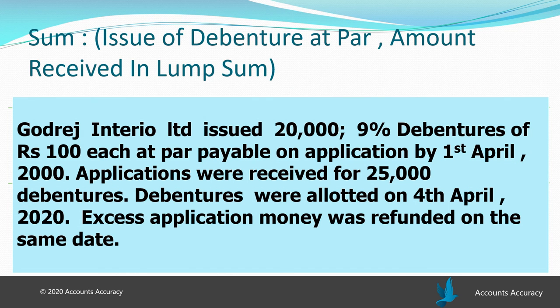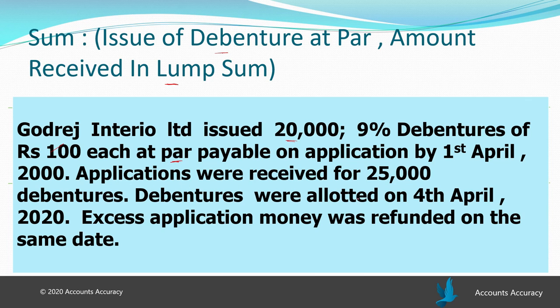Now just understand it better with this example. Here I have taken the sum of lump sum. Lump sum value is received by the company. Here as the company has received lump sum amount on the issue of debentures, let's see what the entry would be. Godrej Interior Limited issued 20,000 9% debentures at rupees 100 each, and that was issued at par.